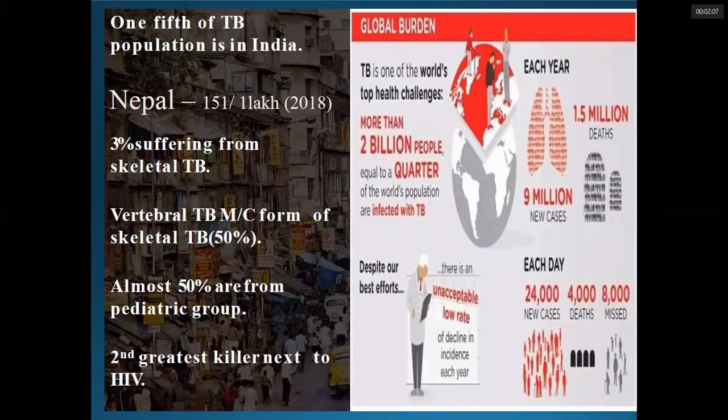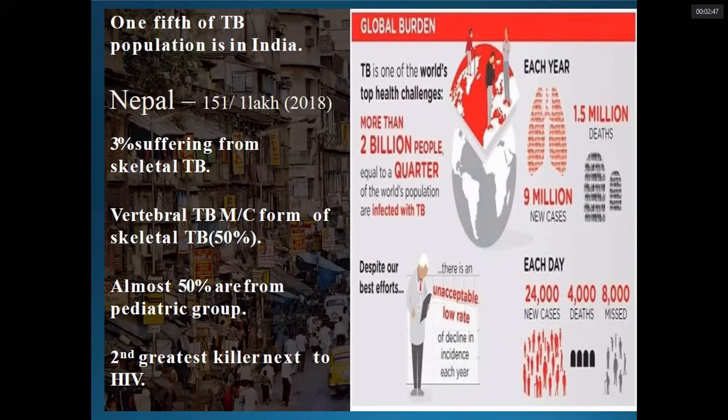So tuberculosis of the spine is a huge global burden for us. Of those patients, 1/5, around 20% of the people, are from India, our neighboring country. So with the free flow of people between India and Nepal, it is quite common for us. With the same temperate environment, tuberculosis is present in Nepal also. This is in general, not only the spine, whole tuberculosis, including pulmonary and extrapulmonary.